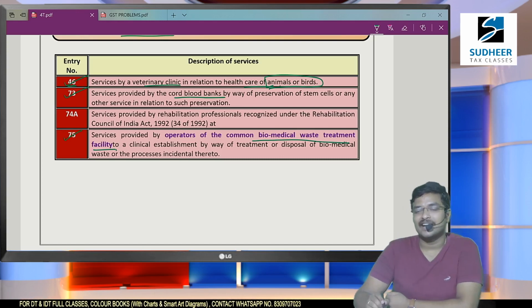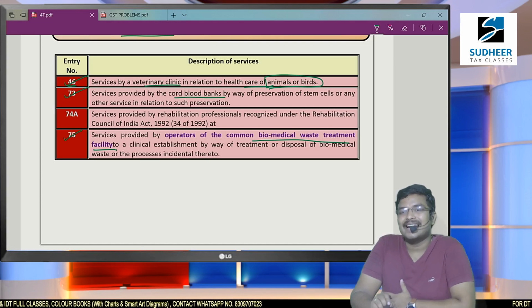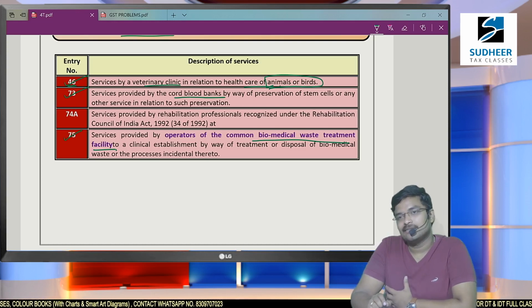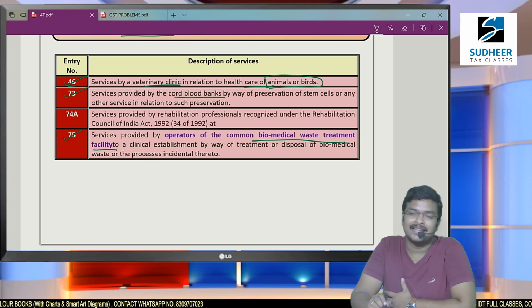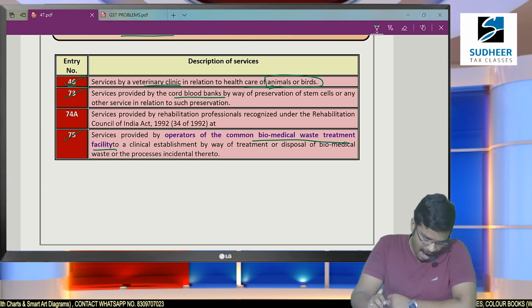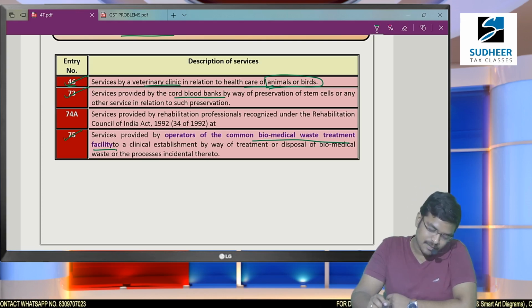There are certain institutions, certain bodies which come and collect the waste from the hospital, and they heat it, convert it into ash, and deposit it in the dumping yard. For providing these services, they collect certain charges from the hospital, and these charges were also exempted from GST. That's what has been specified here.